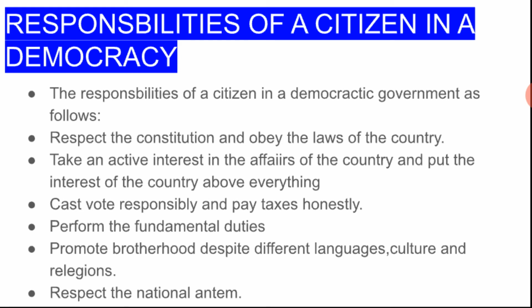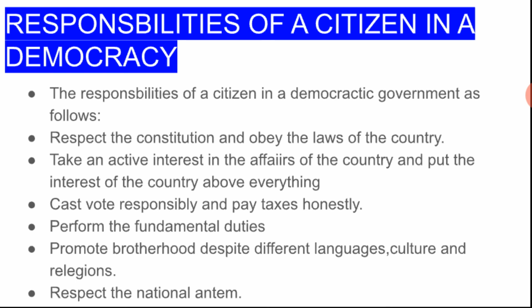Take an active interest in the affairs of the country and put the interest of the country above everything. You should put the interest of the country above the remaining things, okay? And you should take interest in the affairs of the country. Cast your vote responsibly and pay taxes honestly. We should vote responsibly and pay the taxes honestly.